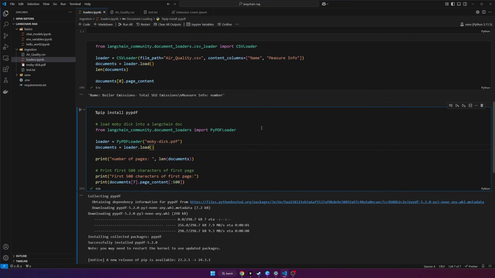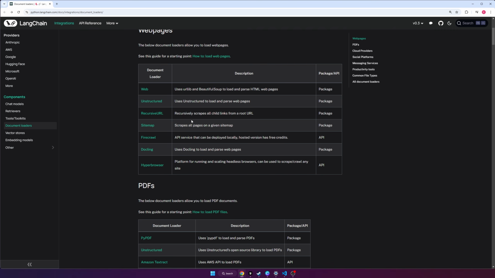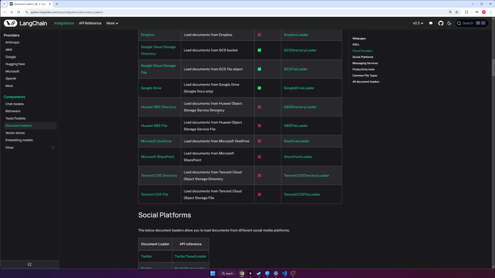So that's a basic introduction to document loaders with LangChain. Now, generally speaking, no matter what data source you have, you should be able to load it into a LangChain document using these data loaders here. If you have a data source that I did not show you how to load, then simply check the table here to see if you can find one. If it's not here, there's probably one out there anyway that you can use.